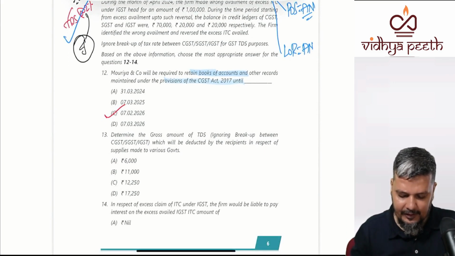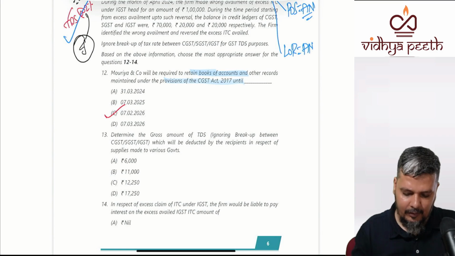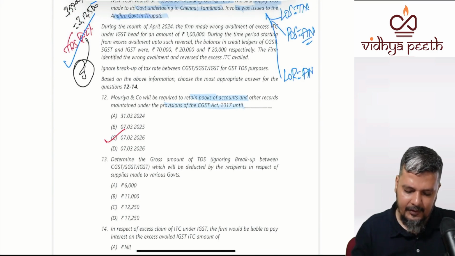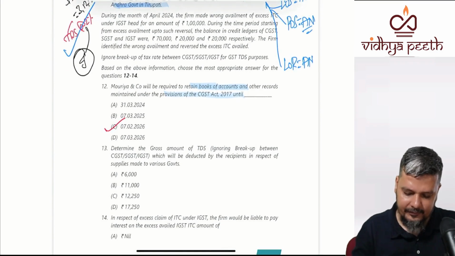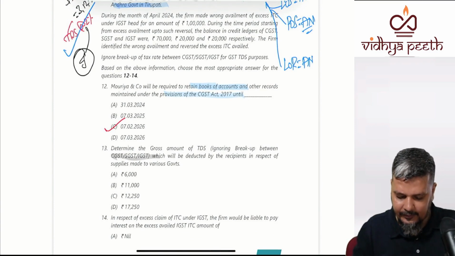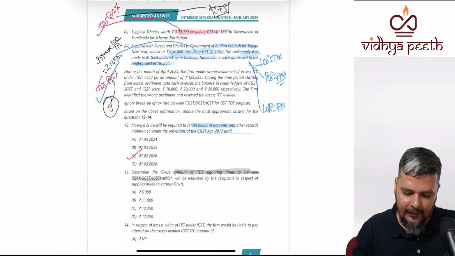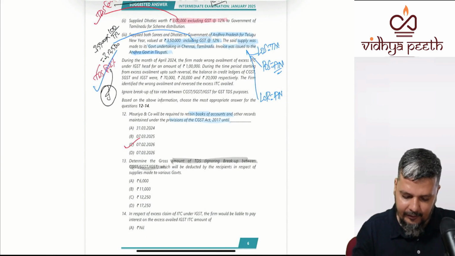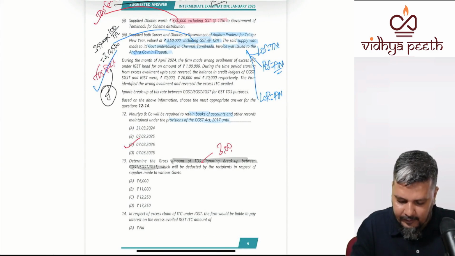Determine the gross amount of TDS, ignoring CGST, SGST, IGST. So in the second and third case, what was the value? In the second case, 3 lakhs.